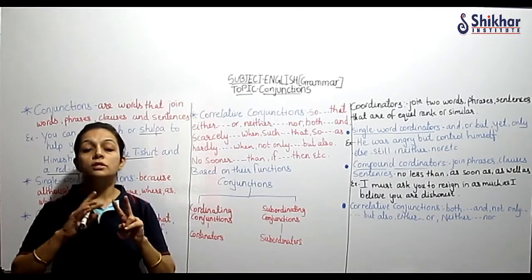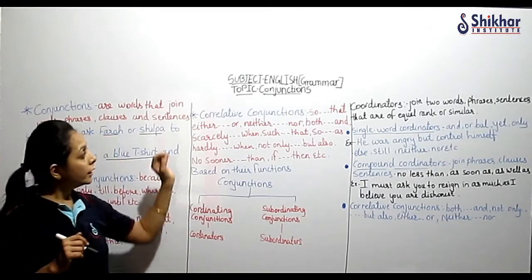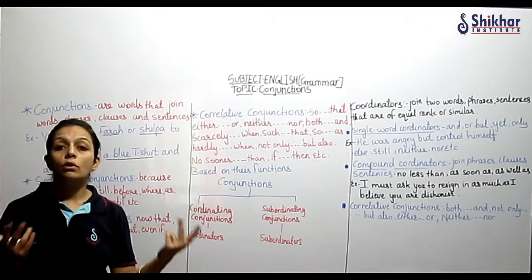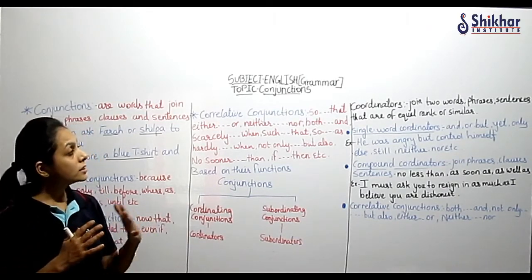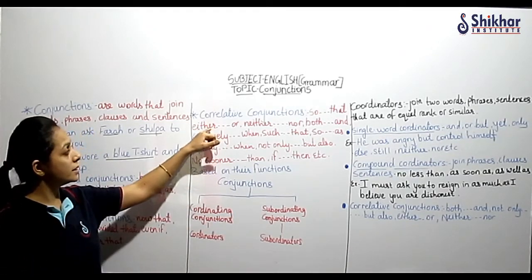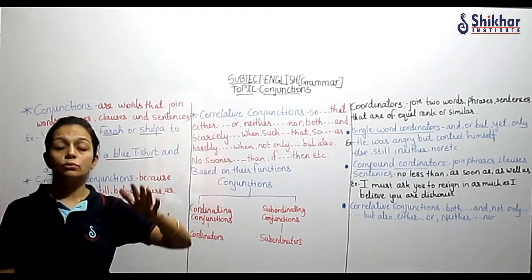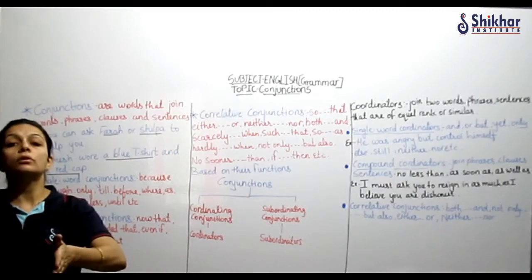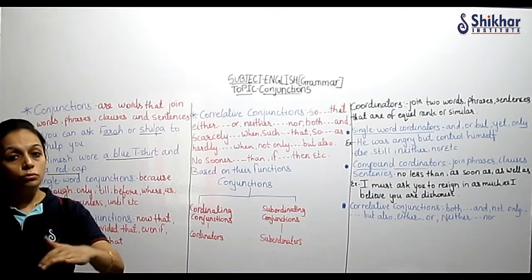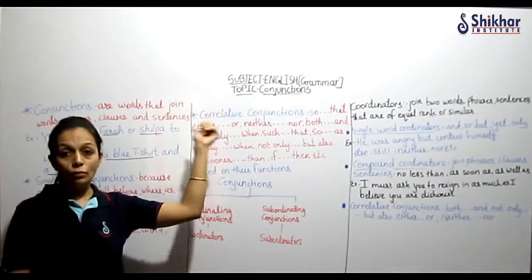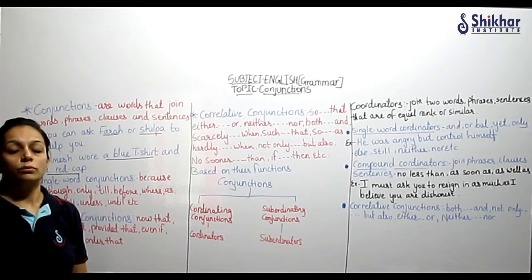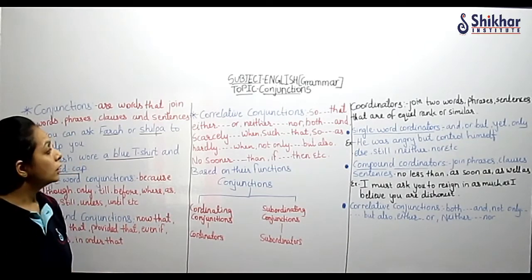The words which are used in pairs, and normally it is used where the sentences, the clauses, are of equal importance. ये जो conjunction होते हैं वो कब place होते हैं? They are placed just before the words or phrases or sentences or clauses to which it is correlating. उसके पहले ही हम लगाते हैं उसको.